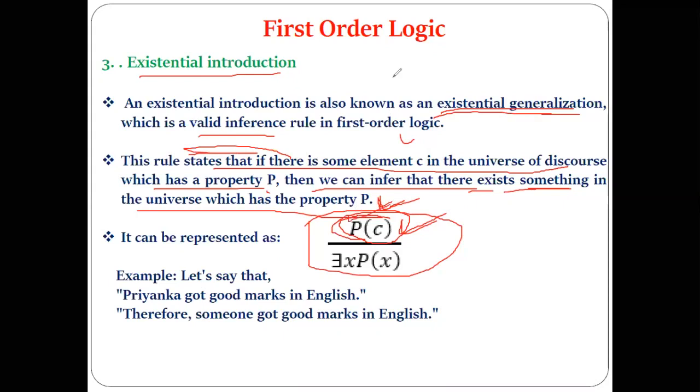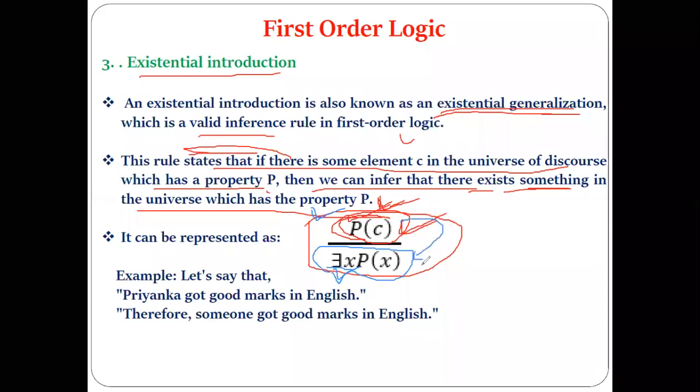Then from that we can infer that there exists something in the universe of discourse, which can be written with the existential quantifier, which has the property P. Fully written, there exists something in the universe which has the property P. From this we can obtain this, that is the meaning of this.